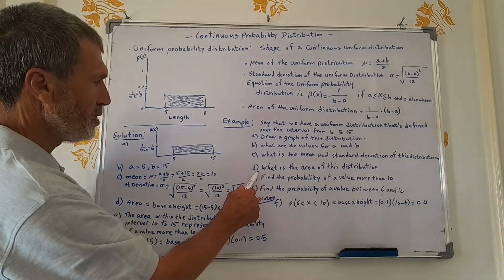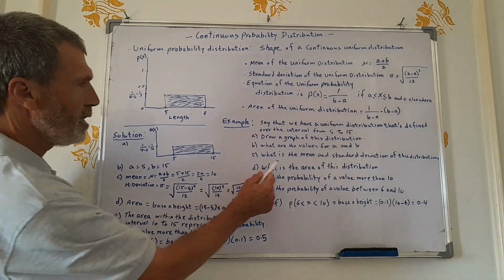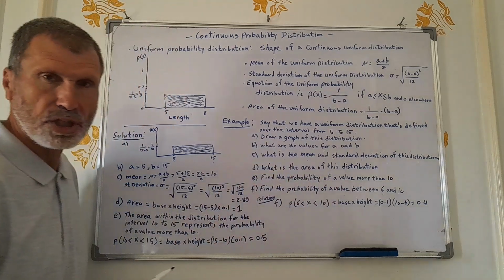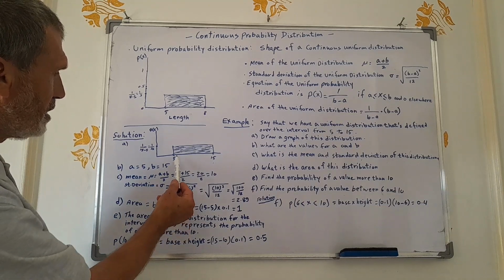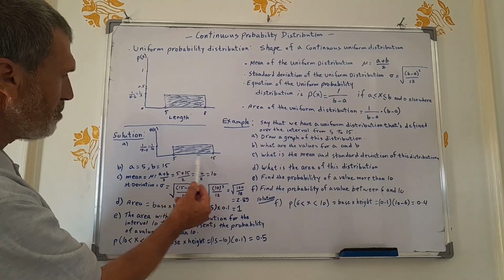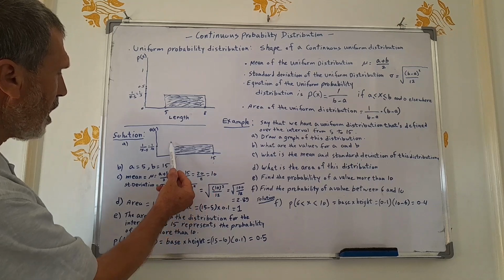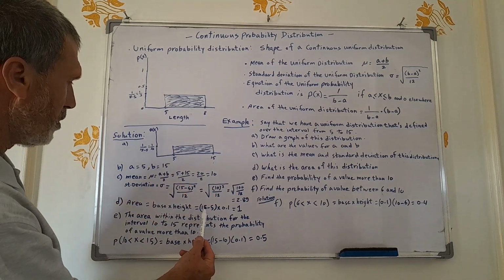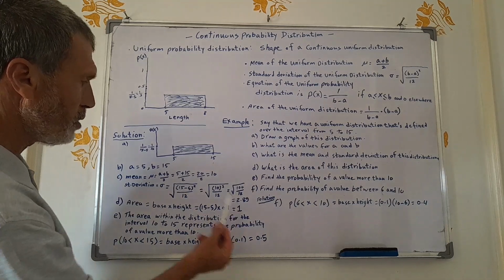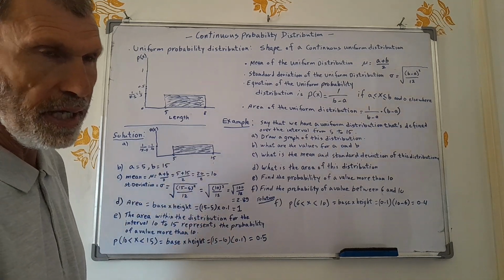D, what is the area of this distribution? Of course, the area is base times height. This is the base, 15 minus 5, times the height, which is 1 over 10 or 0.1. So 15 minus 5 times 0.1, we come up with 1. So the area is 1.